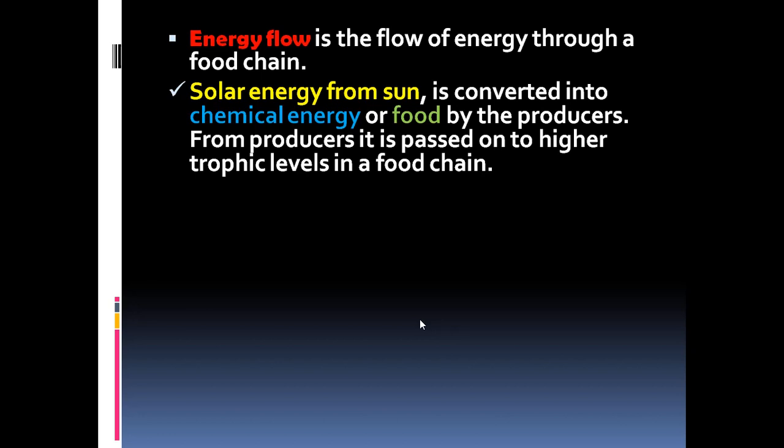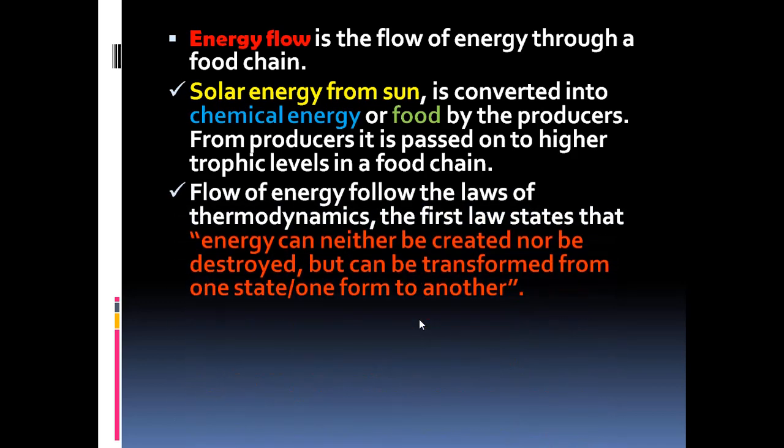Solar energy, the energy from the sun, is first converted to chemical energy or food by the photosynthetic plants, by the producers. The producers then pass on this food, this form of energy, to the other higher trophic levels in a food chain.